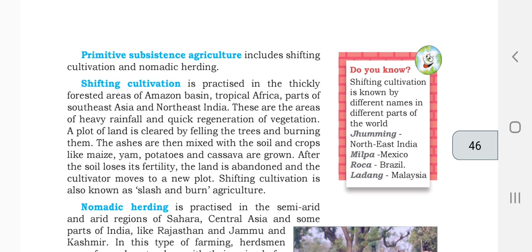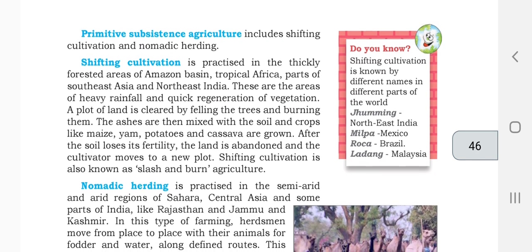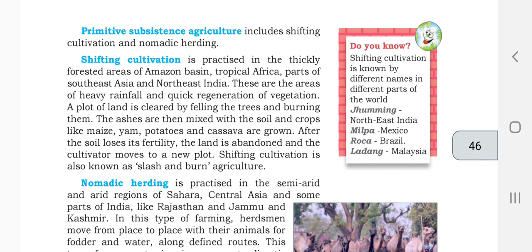The ashes from the burning are mixed with the soil, and crops like maize, yam, potatoes, and cassava are grown. The burned material produces something like manure, so that is why they used to burn the jungles. After the cultivators move to new plots, the old plots are left. Shifting cultivation is also known as slash and burn agriculture.